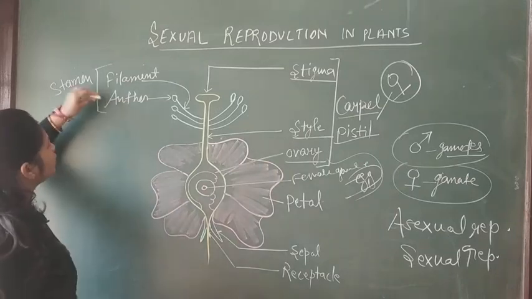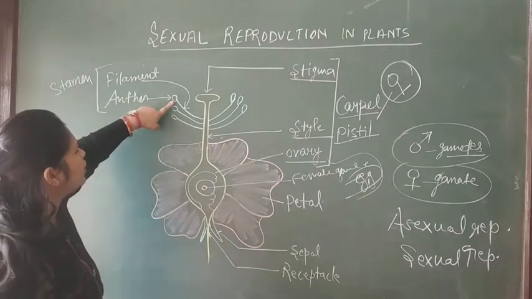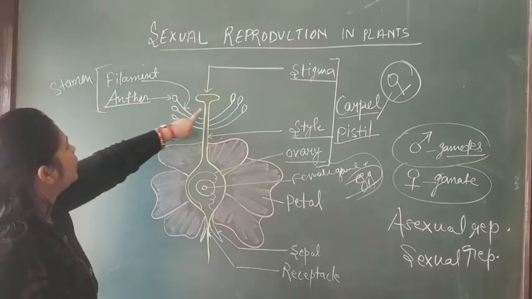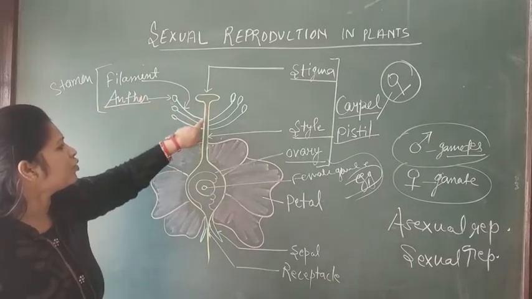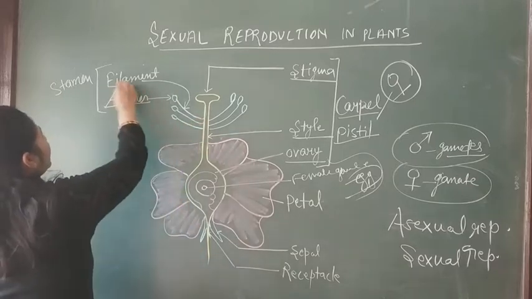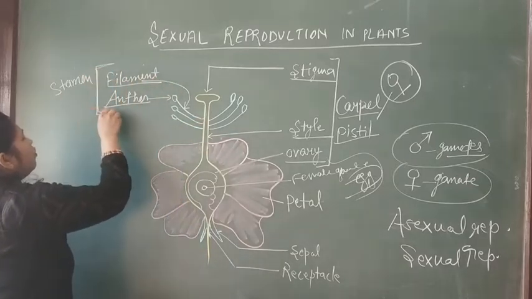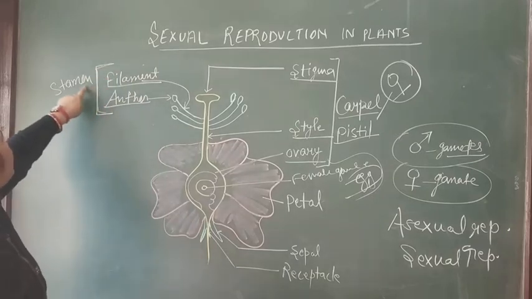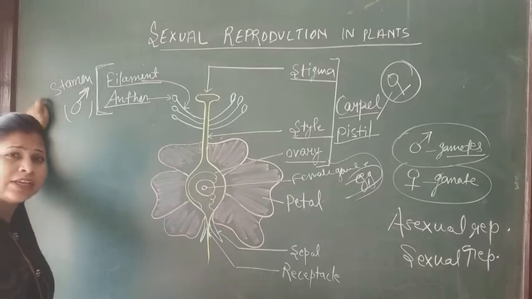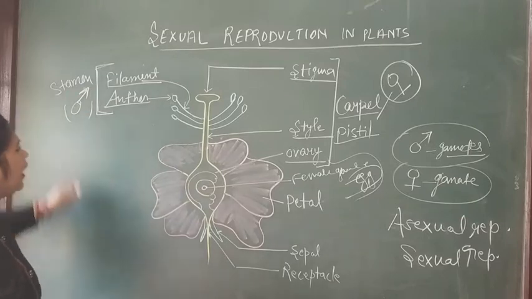And look here, this part is called the anther, and this anther is attached with a narrow tube, which is called the filament, and these both form the main part of the flower called the stamen.